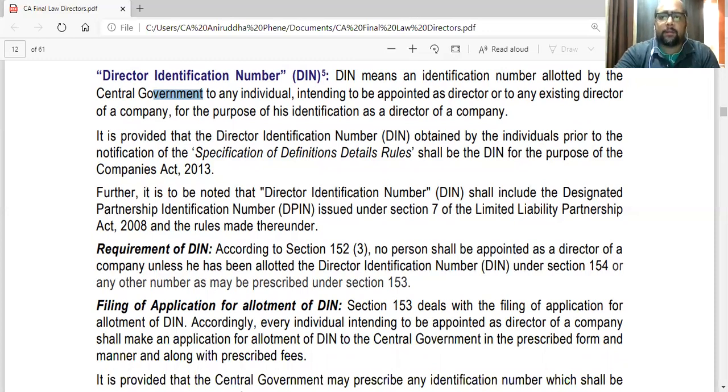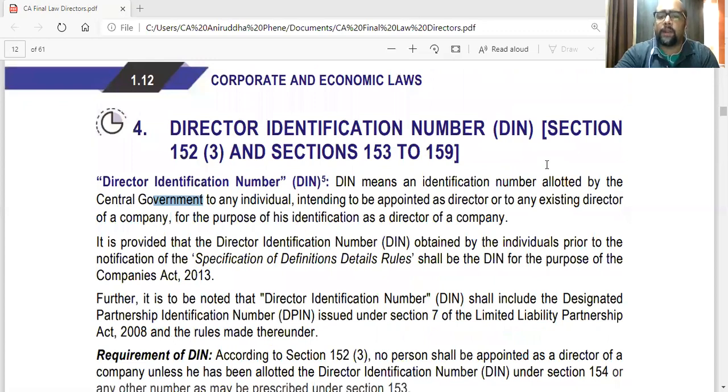Under the old act, DIN was not compulsory. So existing director was the old director. So under the new rules, he has to get a DIN. Under the Companies Act 13, he will have to get a DIN. So DIN means an identification number allotted by government to any individual who is a new director under this act and already an existing director before the commencement of this act.